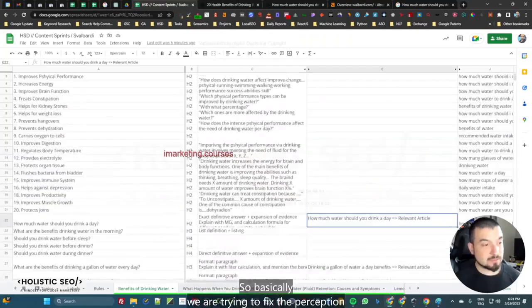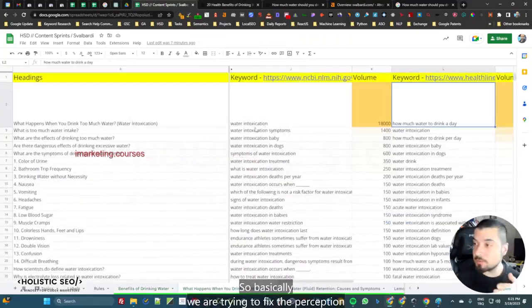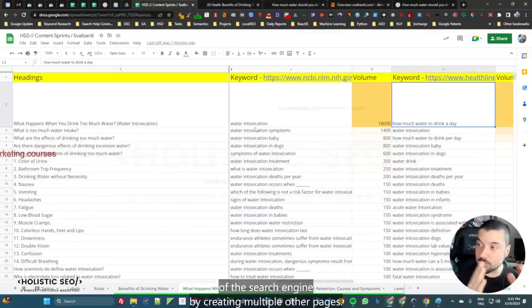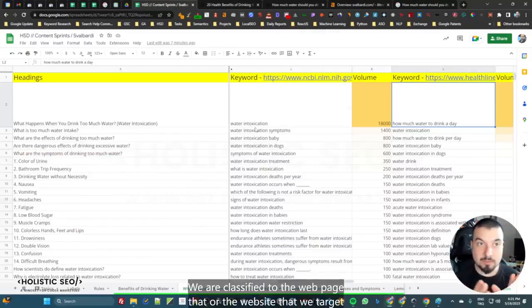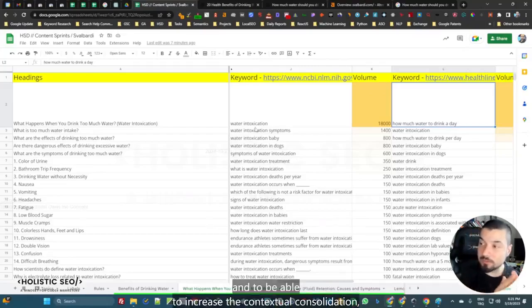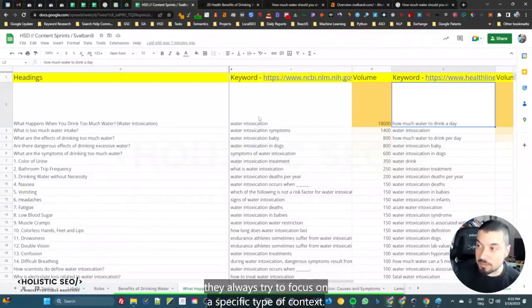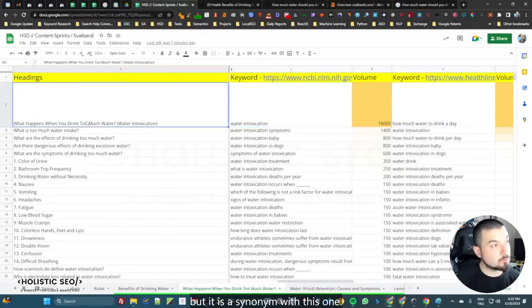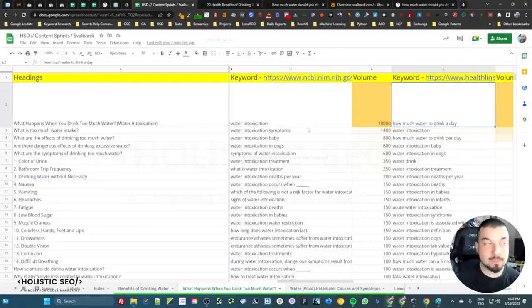So basically, we are trying to fix the perception of the search engine by creating multiple other pages. We are classified to the web page or website that we target, and to be able to increase the contextual consolidation, we always try to focus on a specific type of context. Water intoxication is not a synonym with this one, but it is a synonym with this one. But this query is still similar to this query.